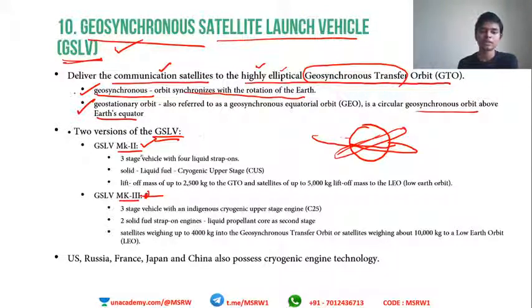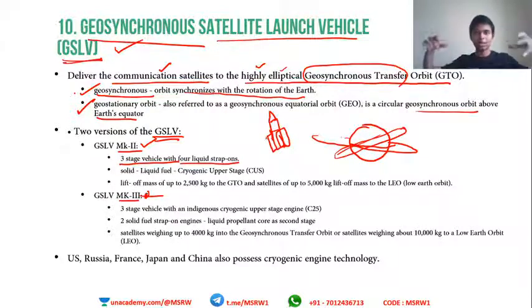come from this. This is a three-stage vehicle with four liquid strap-ons. If you remember a rocket, this is how a rocket looks. There will be a rocket main body, then some strap-ons, 1, 2, 3, and behind that 4. These are the extra additional strap-ons, and these four strap-ons are liquid in nature. The main core has three stages in it. PSLV had four stages. This one has three stages. The stages are solid, liquid, and a cryogenic upper stage.